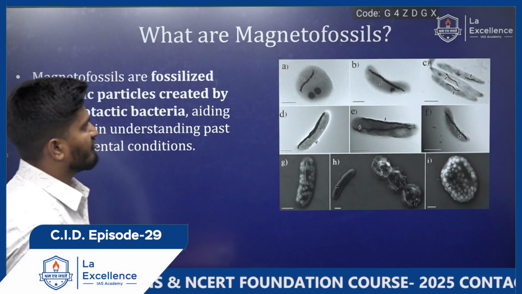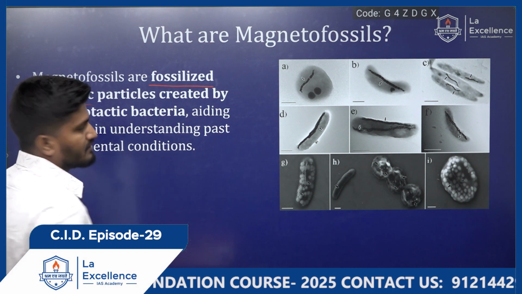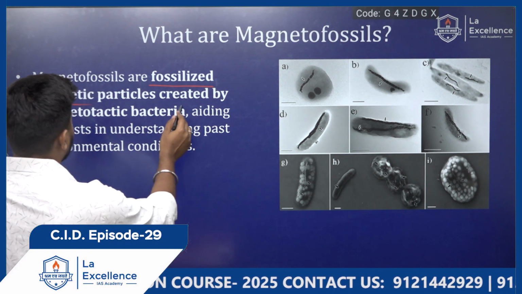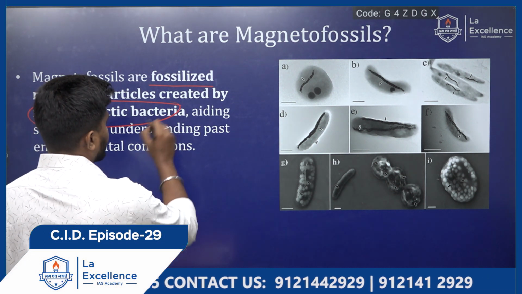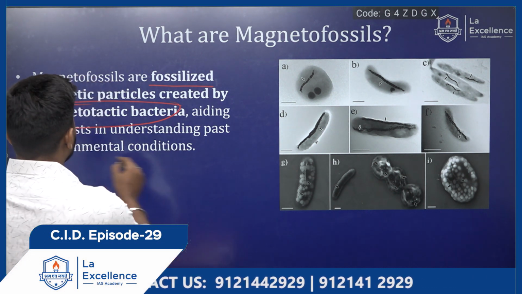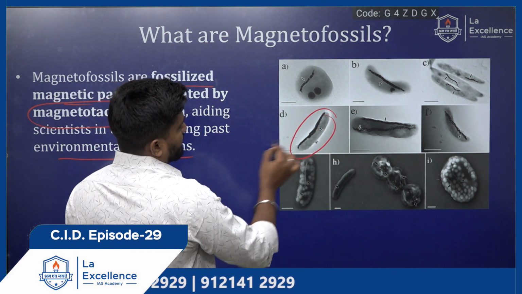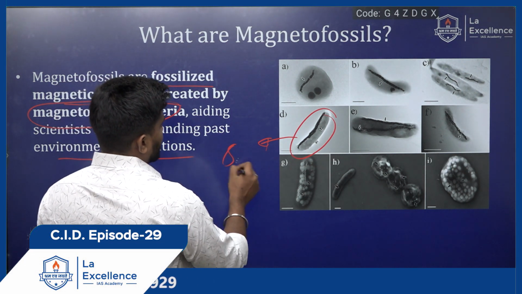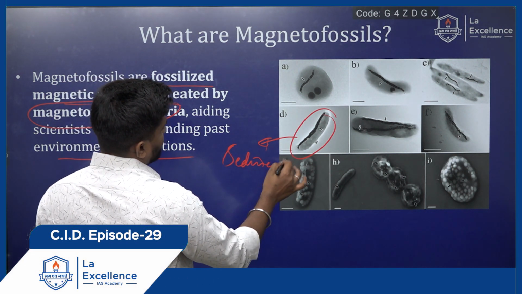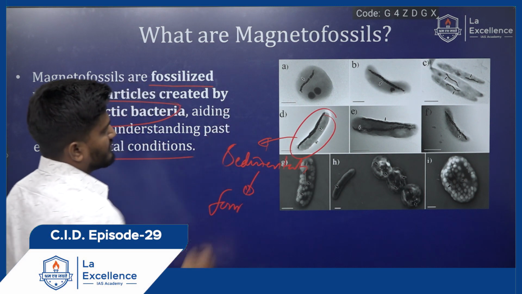So what are magnetofossils? Magnetofossils are nothing but fossilized magnetic particles created by the organism called magnetotactic bacteria. So these are the fossils left by magnetotactic bacteria. They help in understanding the past environmental conditions. When these magnetotactic bacteria die, they get sedimented, and in the sedimentation they form fossils, and these fossils are called magnetofossils.